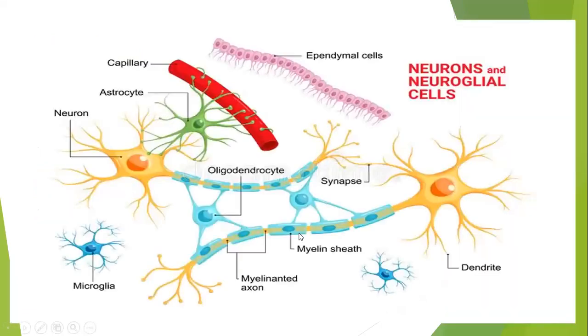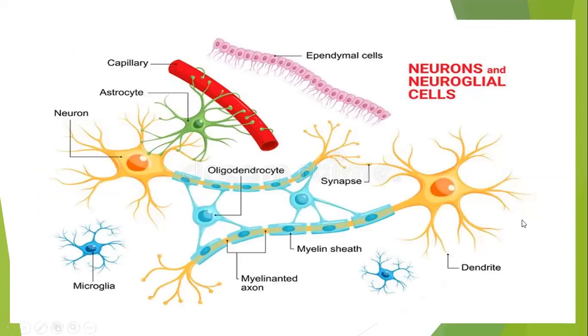Now, if you see the diagram, this shows these supporting cells. See here, the astrocyte is present here, green. That blue one is the oligodendrocyte. This one, smaller cells, is microglia. Here, these are a line of cells adjacent to each other, having cilia. These are known as ependymal cells.